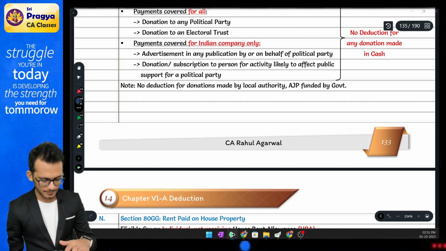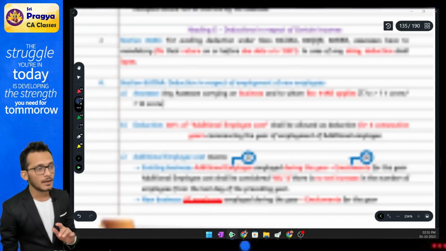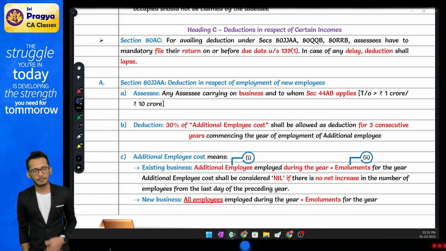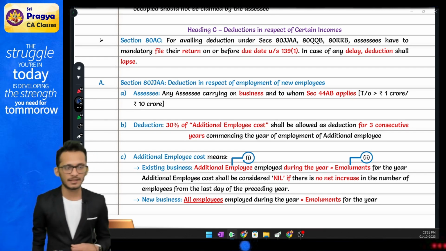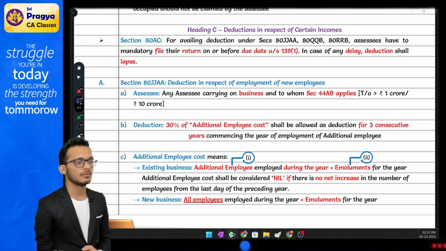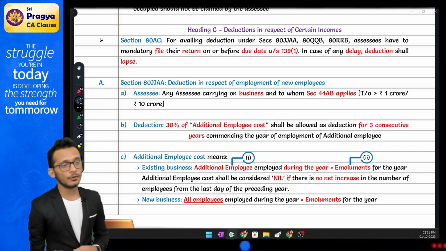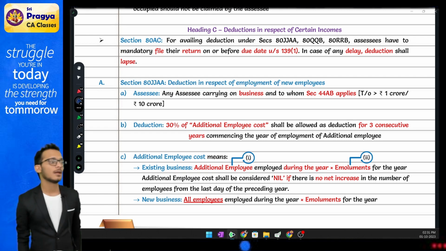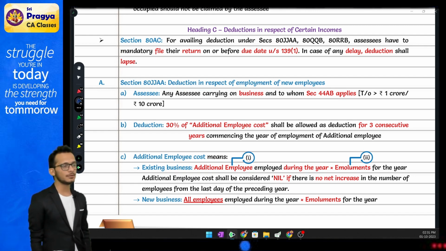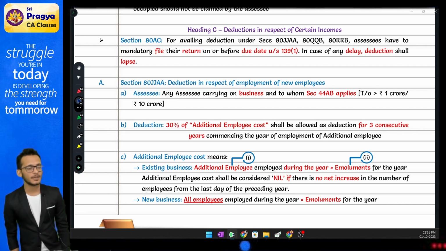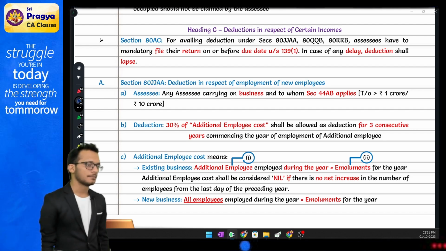Next, after GG completes your expenditures, move to the next thing called income based deduction, where income tax is coming and saying, boss, if you want to claim an income based deduction, you have to ensure that you file your return on time. If you miss to file your return on time, no deduction. For all these things which I am going to discuss right now, it is mandatory to have the income return filed on time.